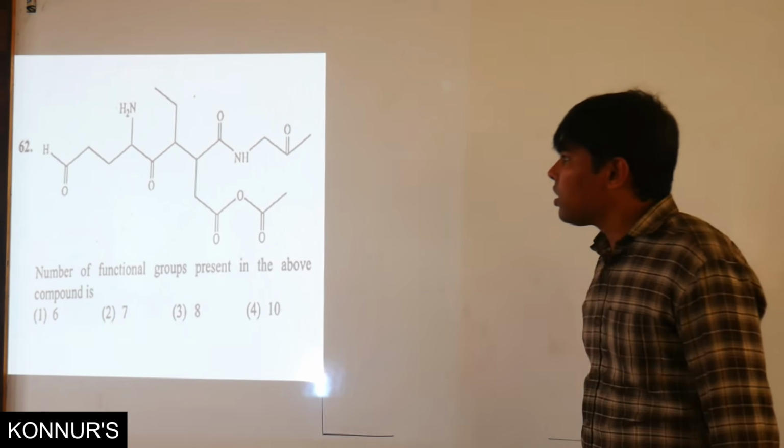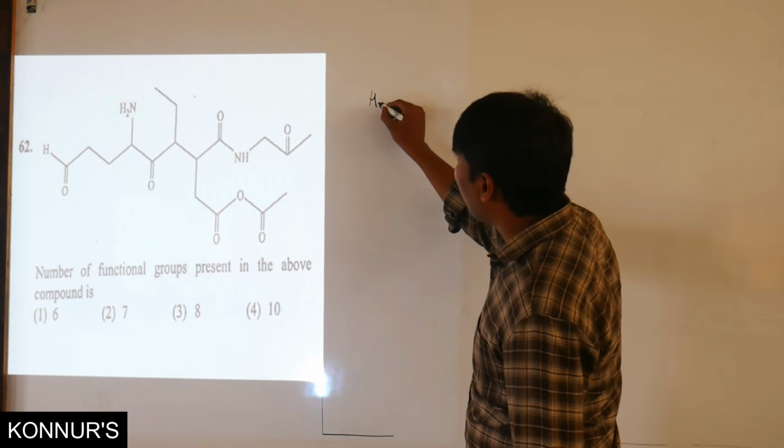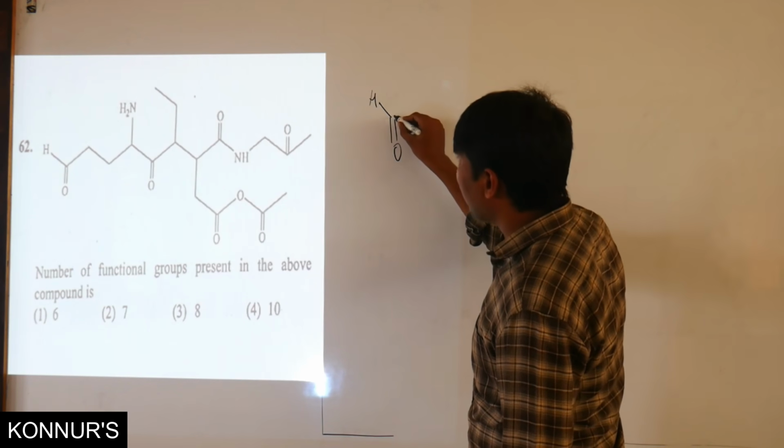So next, the 62nd question, where one compound is given like this one.